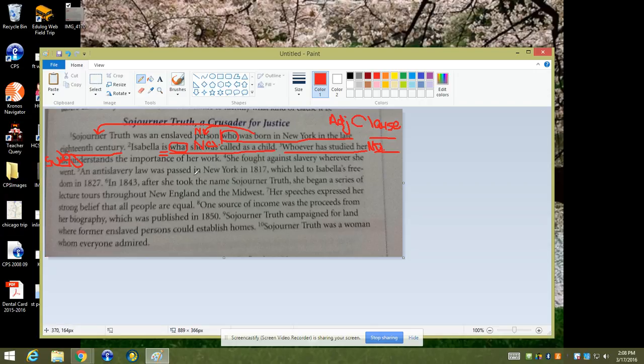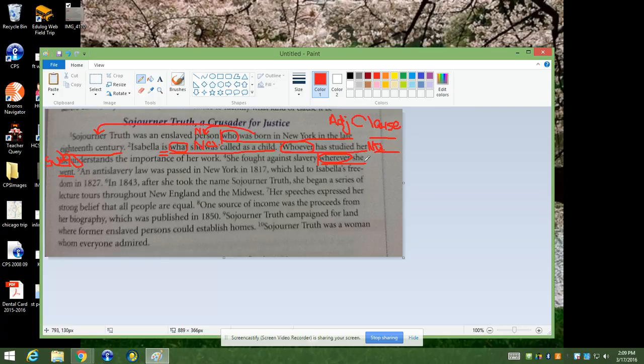Now number 4. See if you can figure it out yourselves. Okay. She fought against slavery wherever she went. You should see the divider right here. And you'll notice that all the other ones start with whoever, what, or who. And you can also see in this sentence that there's a wherever. And wherever she went. That is your subordinate clause.